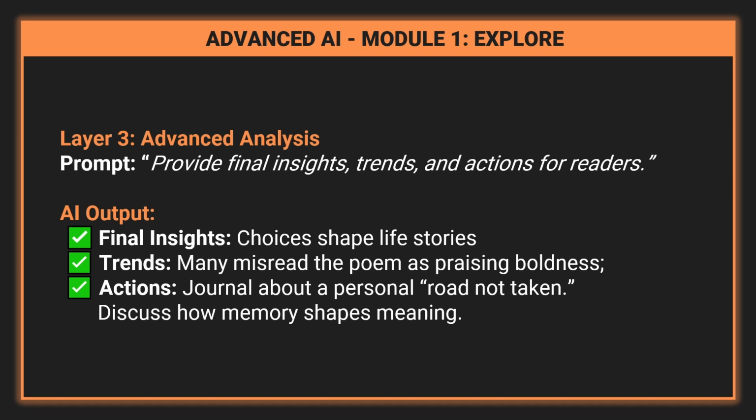Actions. Reread the poem focusing on words that show ambiguity. Discuss how personal choices are remembered versus how they really were. Use the poem as a journal prompt. Write about a real-life road not taken. By this final layer, the output is no longer just a summary. It's a complete, thoughtful lesson or reflection guide.